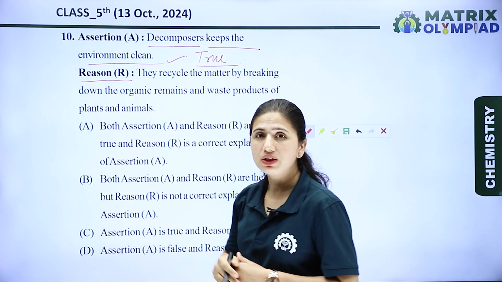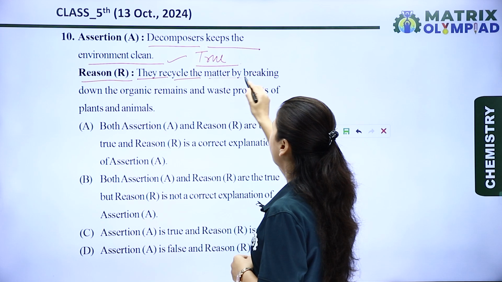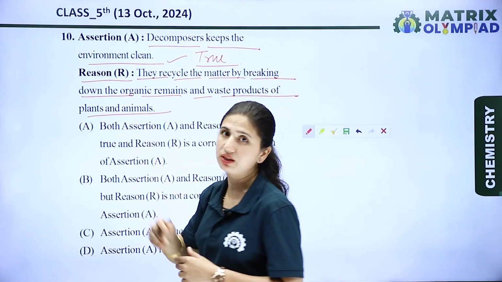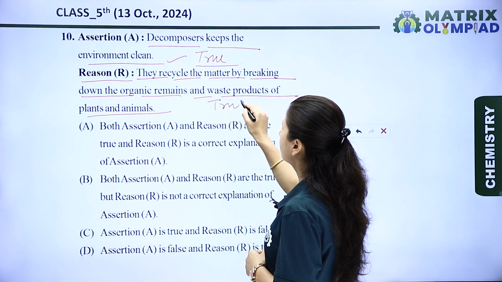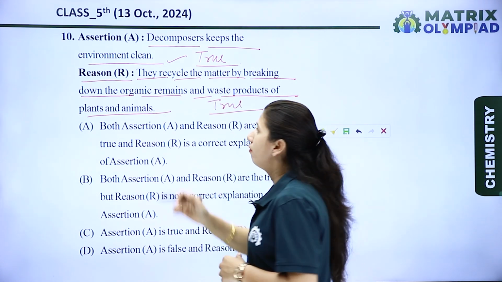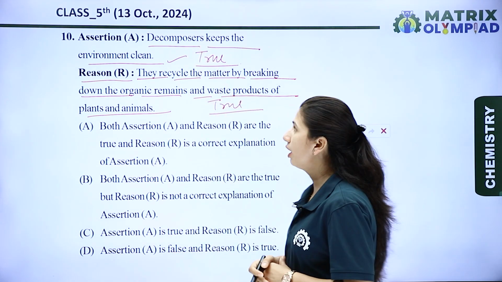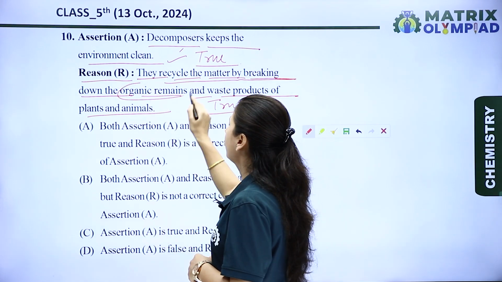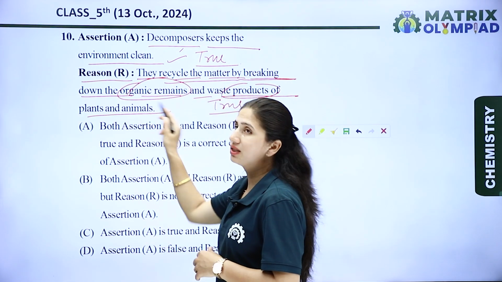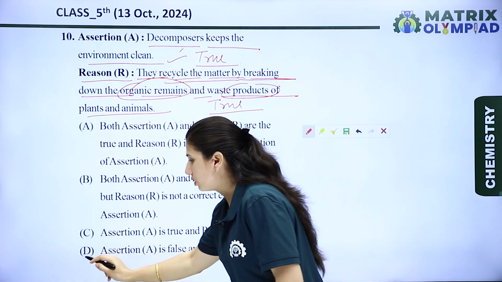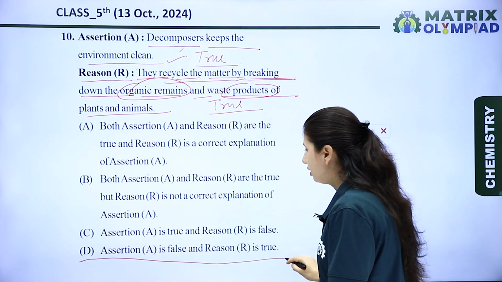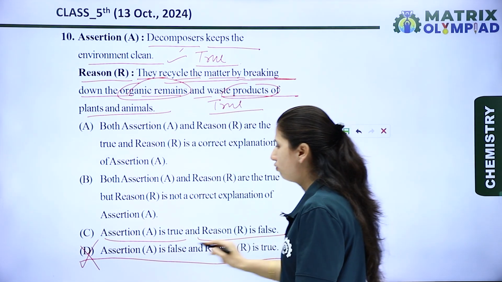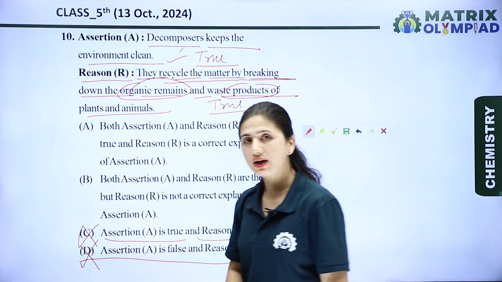Now the next is the reason. The reason is they recycle the matter by breaking down the organic remains and waste products of plants and animals. Yes, it is completely a true statement, and this reason very well explains the assertion. Okay, we know that decomposers recycle the matter by breaking down the different organic remains and the waste products of plants and animals. So let's see the options. In option D, assertion is false and the reason is true. No, both are true. Next is assertion is true and the reason is false. No, it is also not a right option.